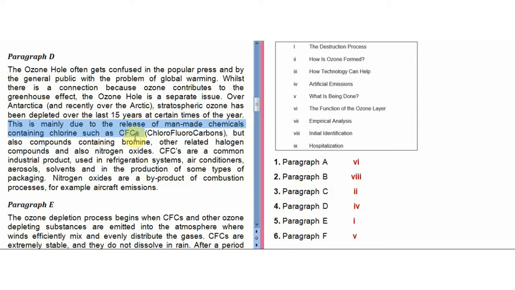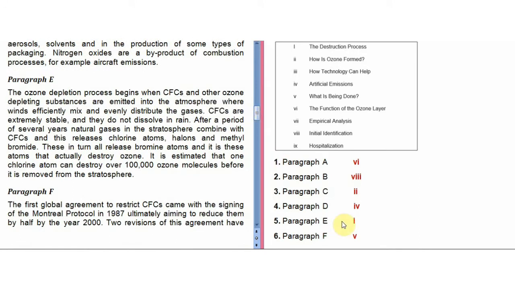So it is a type of emission: chlorofluorocarbons, but also compounds containing bromine, other related halogen compounds, and also nitrogen oxide. So these are the artificial emissions, man-made emissions. So the answer is fourth, artificial emissions. Paragraph E, the answer is first, that is the destruction process.